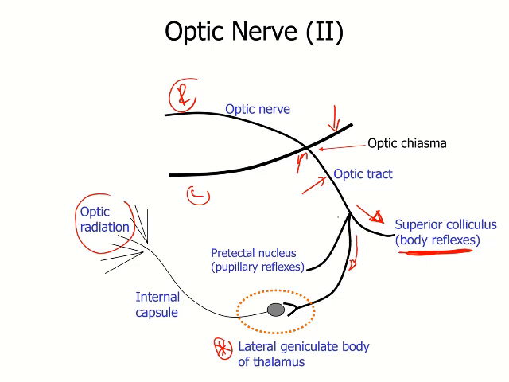Then the third group of fibers go to the pretectal nucleus, very closely related to the optic nucleus and the Edinger-Westphal nucleus at the superior colliculus area, and these fibers are responsible for pupillary light reflexes.